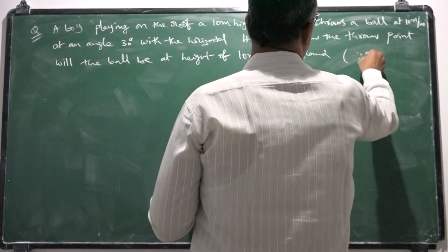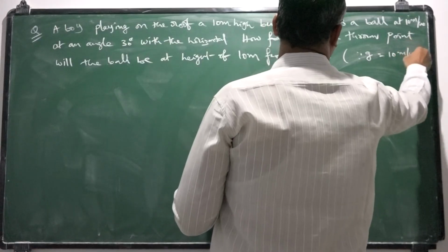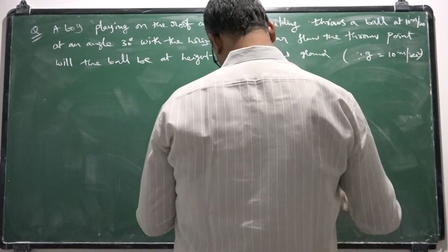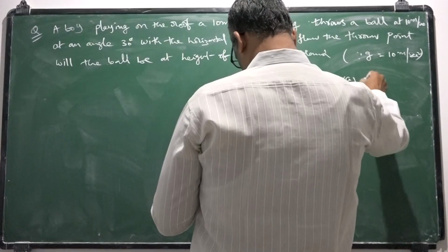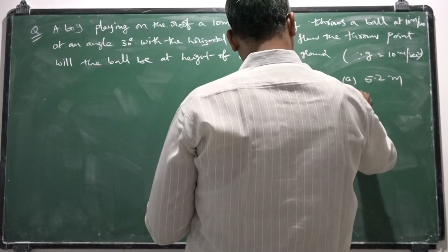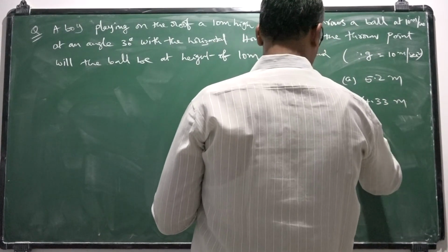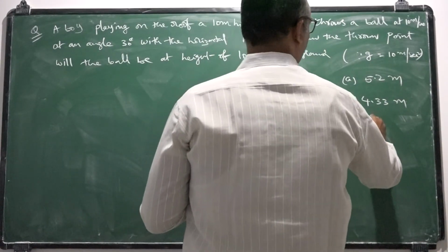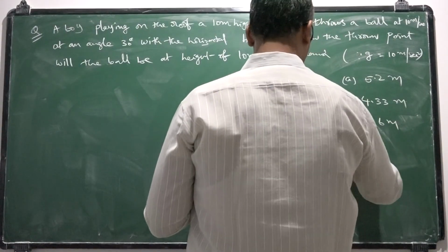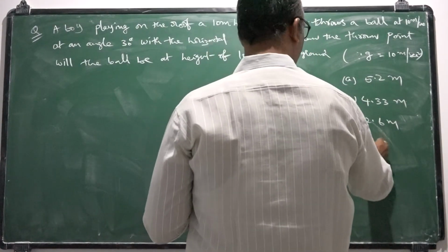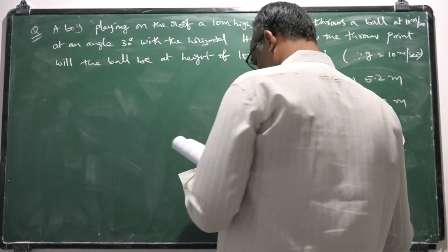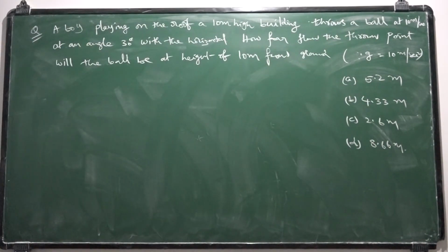Clearly they gave the g value as 10 meters per second square. Answers for this question: option A, 5.2 meters; option B, 4.33 meters; option C, 2.6 meters; option D, 8.66 meters. So these are the four options given for the question. So we should solve this question. This is quite a simple and easy question.